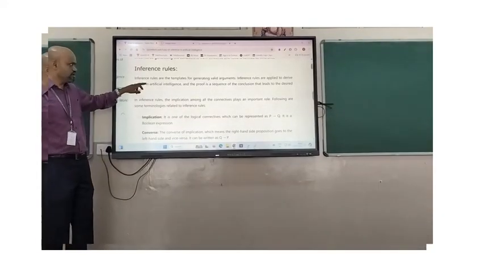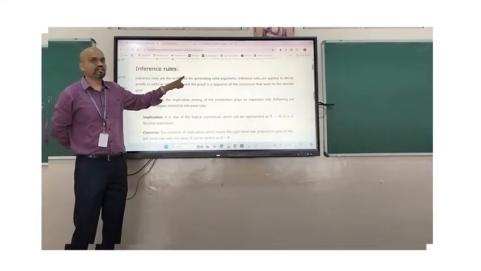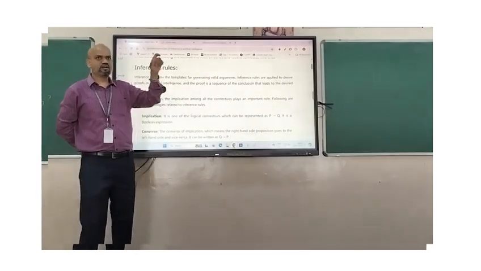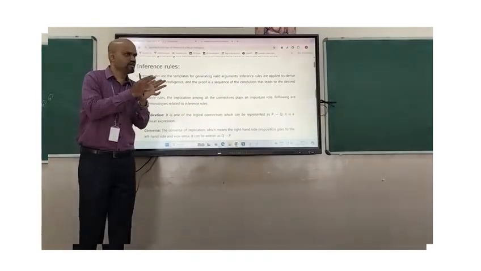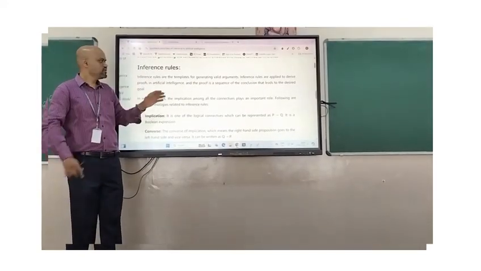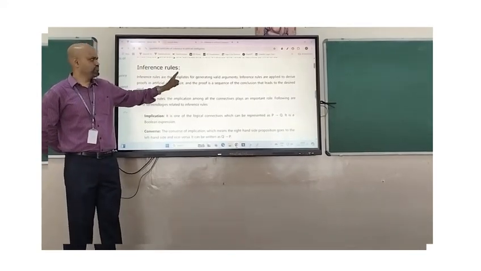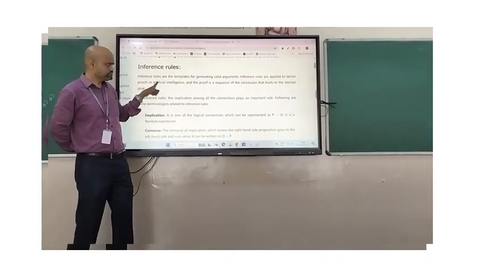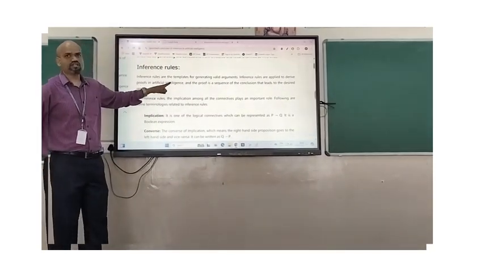Okay. So here the inference rules are the templates for generating valid arguments. Templates present some rules and regulations already predefined for some set of problems. So that's what we call templates. And inference rules are applied to derive proofs in artificial intelligence.